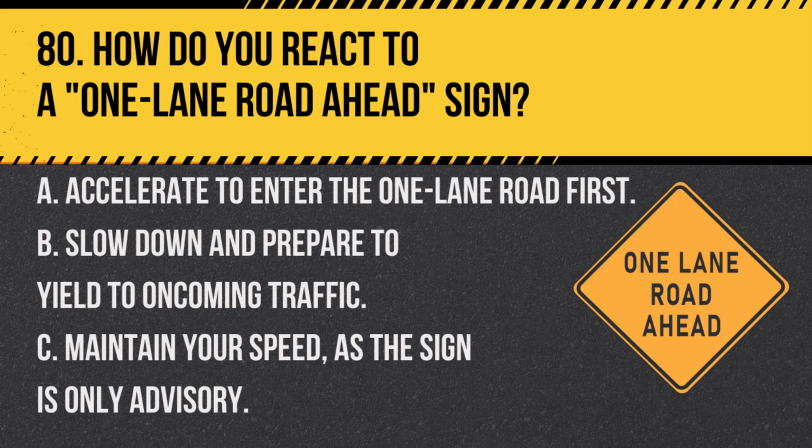Question 80. How do you react to a one-lane road ahead sign? A. Accelerate to enter the one-lane road first. B. Slow down and prepare to yield to oncoming traffic. C. Maintain your speed as the sign is only advisory. Answer: B. Slow down and prepare to yield to oncoming traffic. A one-lane road ahead sign means the road will narrow, requiring drivers to slow down and potentially yield to oncoming traffic.